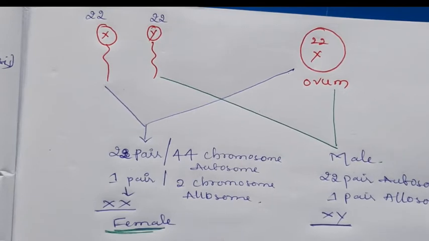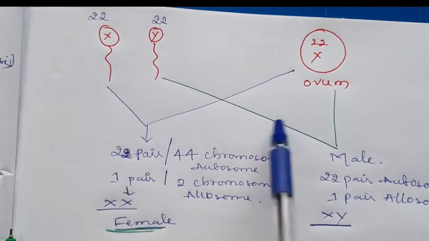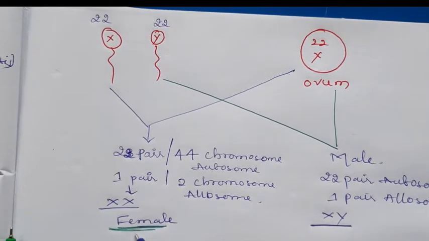During the spermatogenesis process, the X and Y chromosomes segregate equally, forming two different gametes. Okay, when the X carrying sperm fuses with the ovum, it forms a female baby. When the Y carrying sperm fuses with the ovum, it forms a male zygote. We can say baby or zygote. When X carrying sperm fuses with the X carrying ovum, it forms a female zygote.